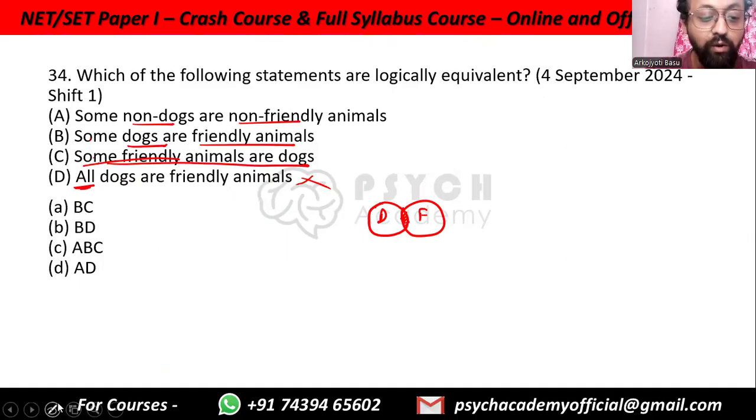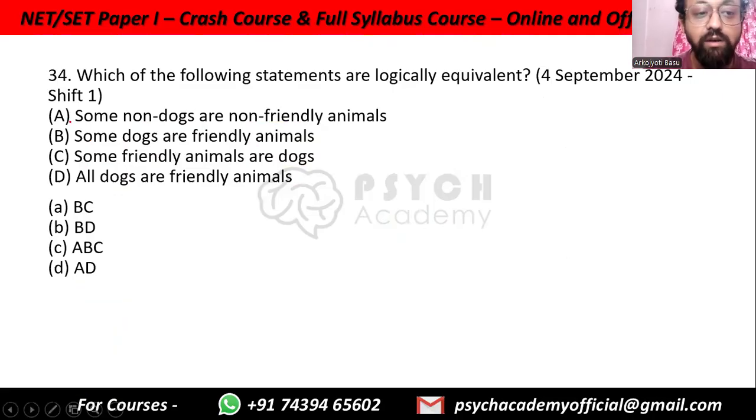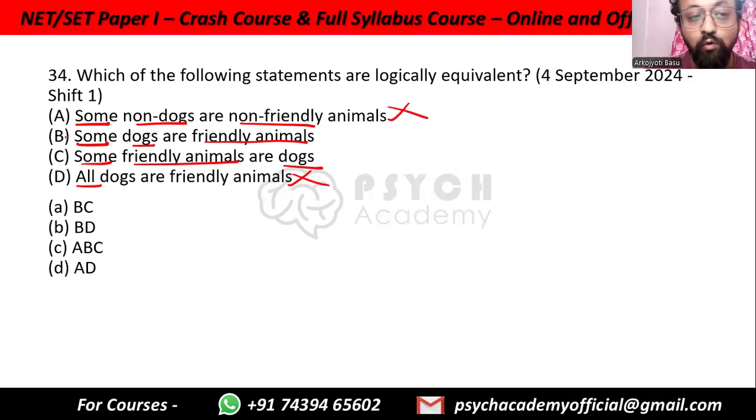So the easiest way to compare, look at it like this. I'll just remove all ink from the slide. Now you can see, you have to see the quantifiers. D, as you can see, this quantifier does not match with any of them. So D is out of the competition. Then you have to look at the subjects and predicates, right? Now the thing is, dogs and dogs match. Friendly animals match. But non-dogs, non-friendly animals, where do you find them? You don't find them anywhere else. So they are anyway out of the competition. You are left with only two, B and C. That is option A.